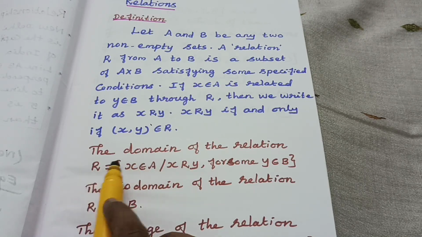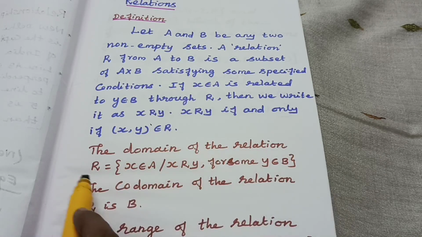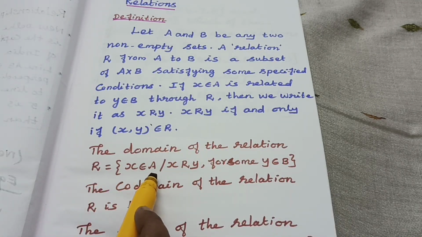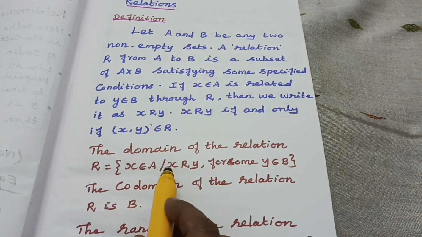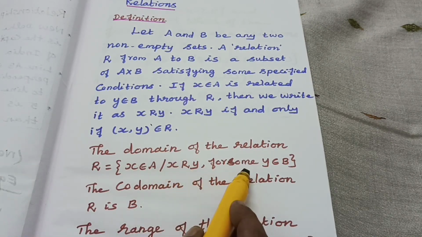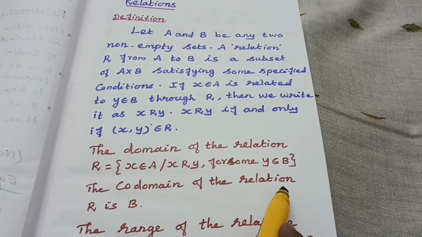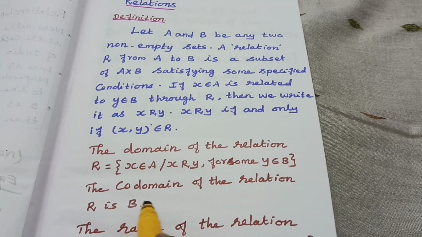Then we can write the domain of relation R is equal to the set of X belongs to A such that X is related to Y for some Y belongs to B. Okay, then the codomain of the relation R is B.